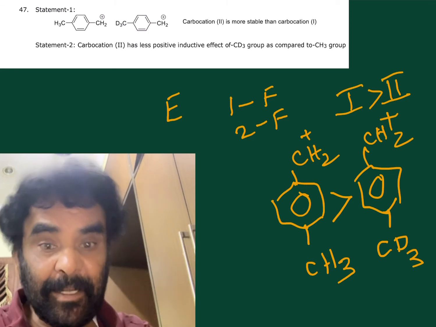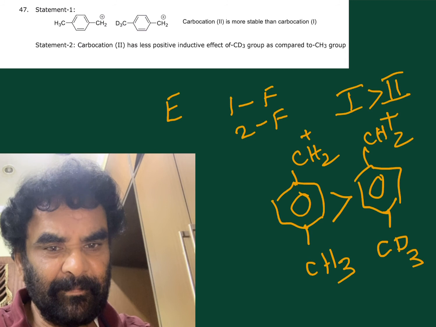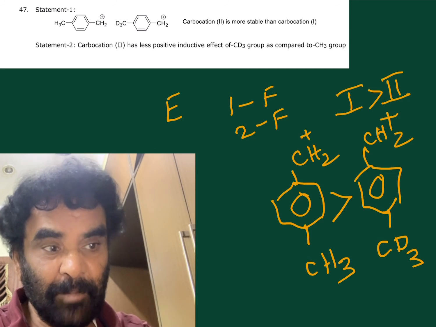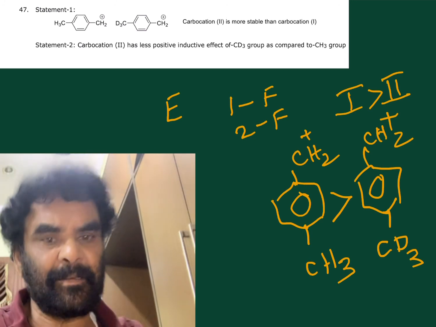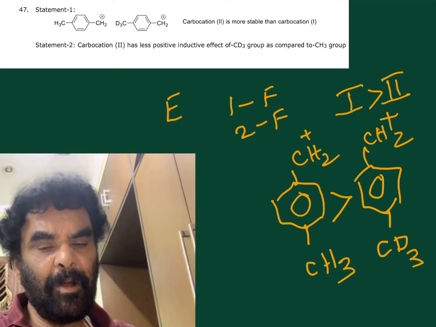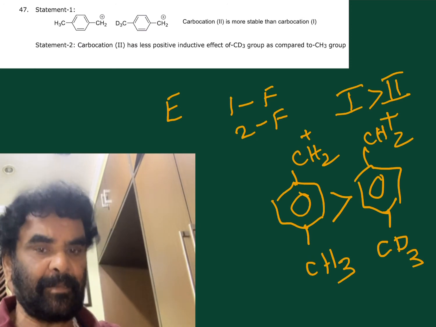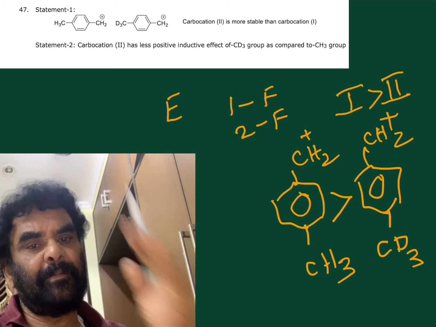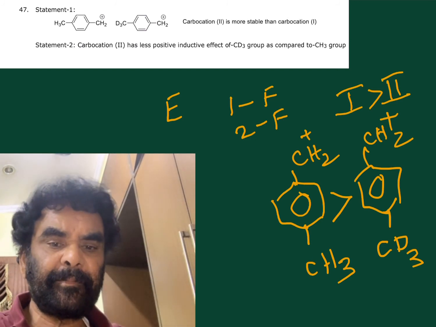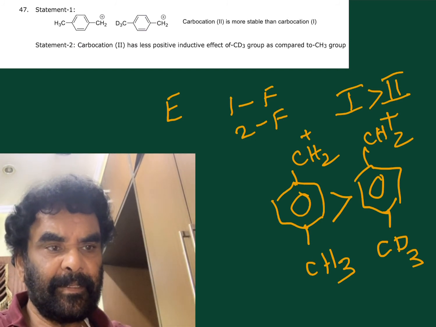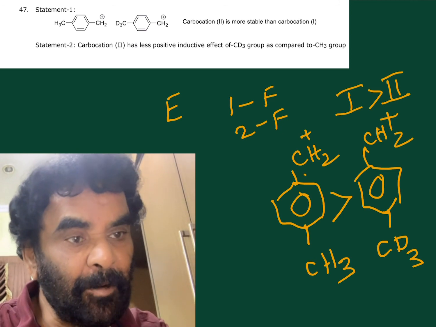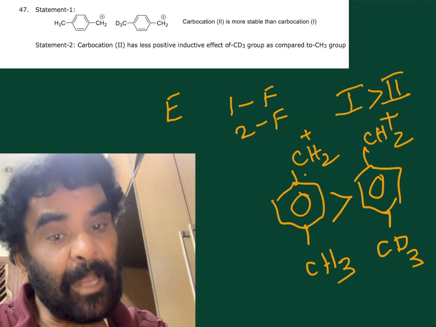Plus I effect is more, but hyperconjugation is less. The CD bond hyperconjugative effect is less because of the strong bond. Cutting is difficult. Therefore, this is more stable due to higher hyperconjugation.